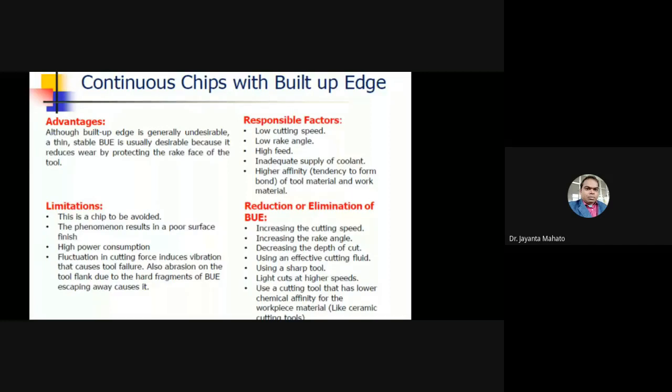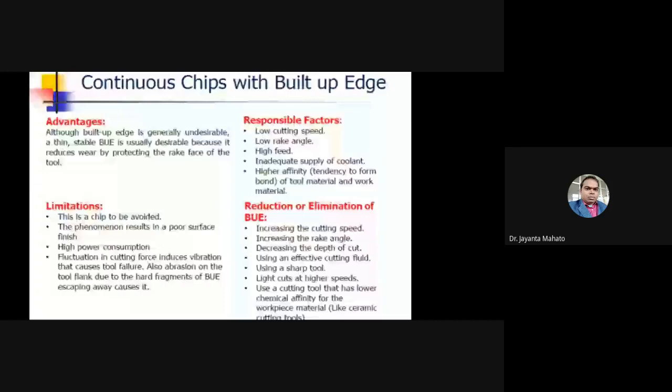Higher affinity, which means a tendency to form a bond between tool material and workpiece material. So due to low cutting speed, low rake angle, high feed, and inadequate supply of coolant, built up edge may form.